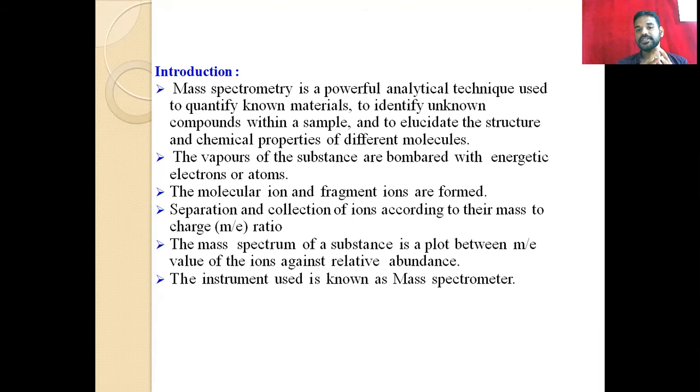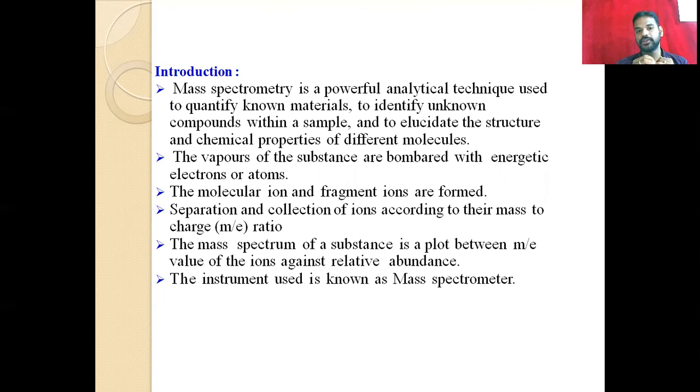And to elucidate the structure: after all this, we can elucidate the structure using mass spectroscopy. That means the parent ion and the structure of fragmentation all come under mass spectroscopy. So these are the chemical properties used for these identifications. We are using the chemical properties here.